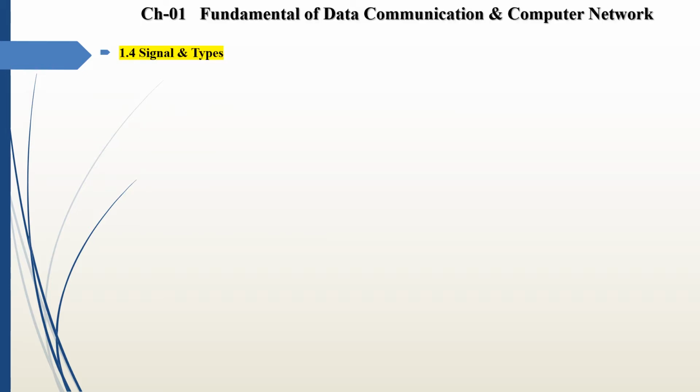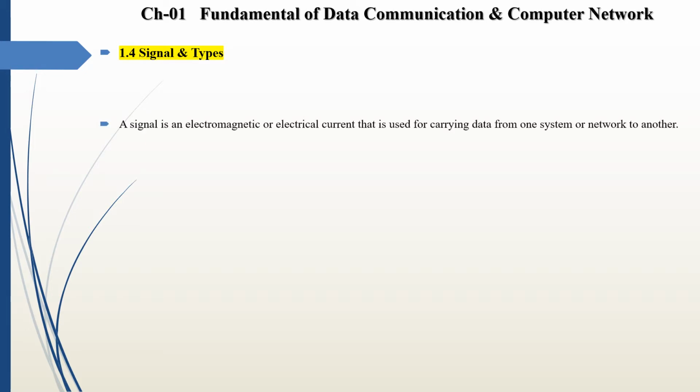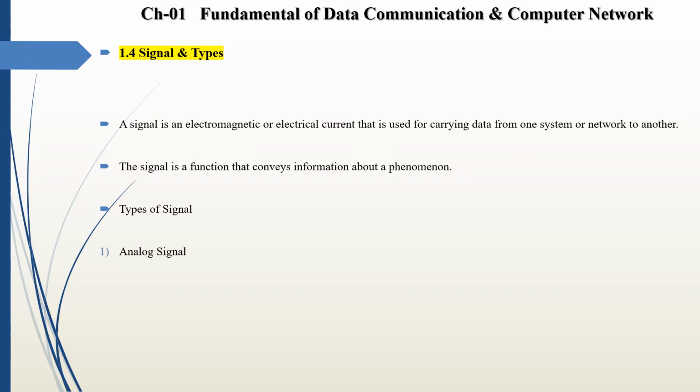First we see signal and its type. A signal is an electromagnetic or electrical current that is used for carrying data from one system or one network to another network. The signal is a function that conveys information about phenomena. Types of signal: there are two types of signal. First one analog signal and second one digital signal. So this is about signal. We see one by one types of signal.